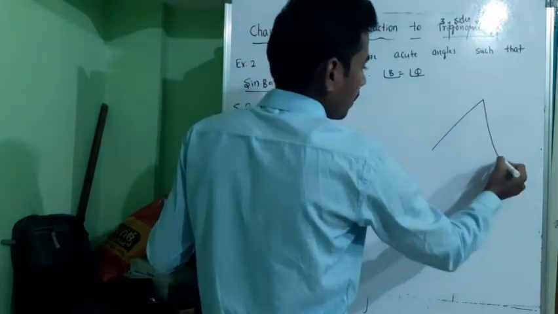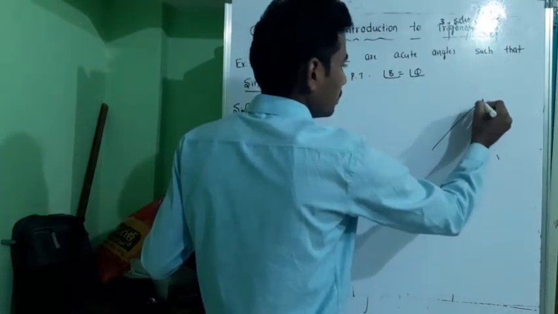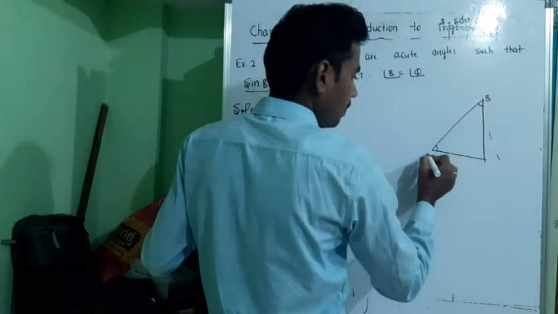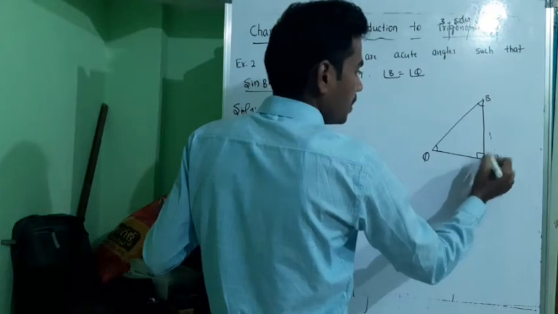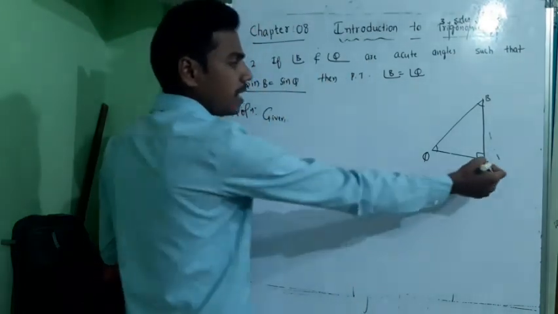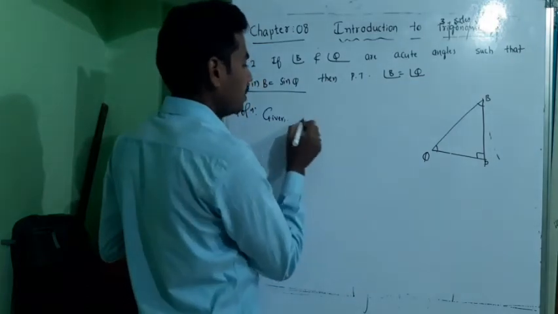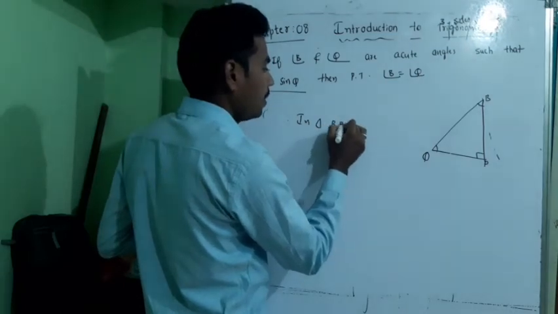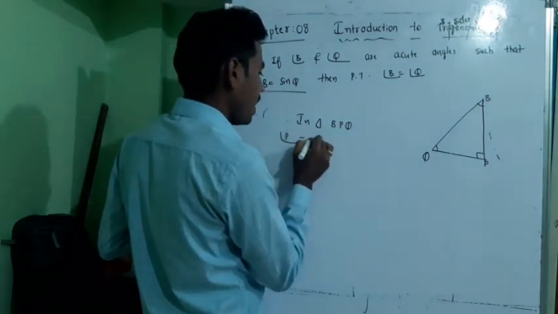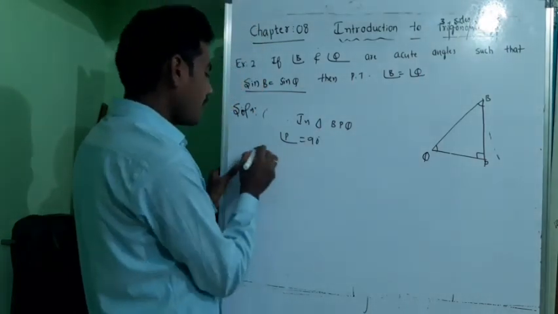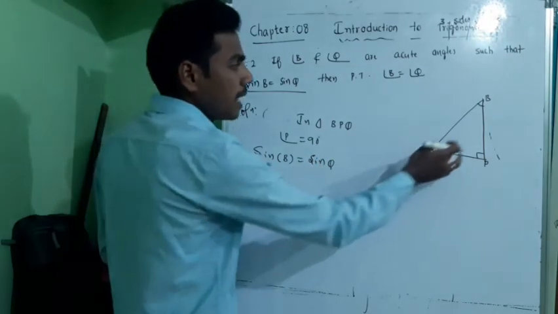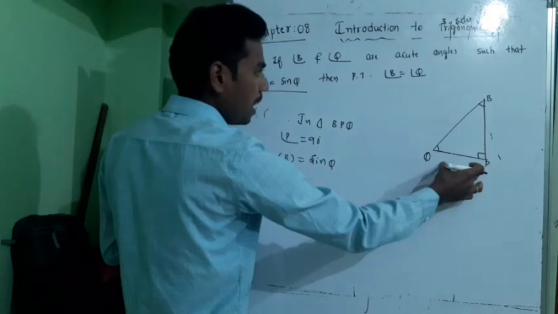Another alternate method, one of the easiest methods: suppose let this be B, let this be Q, and let this be P. So BPQ is a right angled triangle, right angled at P. In triangle BPQ, angle P is equal to 90 degrees, and it is given that sin B is equal to sin Q. Sin B is PQ by BQ.